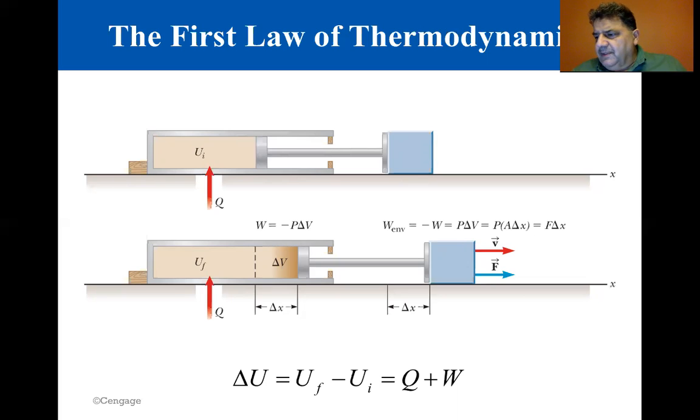It's important to remember that the quantities in this equation concern a system, not the effect on the system's environment through work. If the system is hot gas expanding against a piston, as in the figure, the system work W is negative because the piston can only expand at the expense of the internal energy of the gas. The work, W_env, done by the hot gas on the environment, in this case moving a piston which moves the block, is positive, but that's not the work W in our equation.